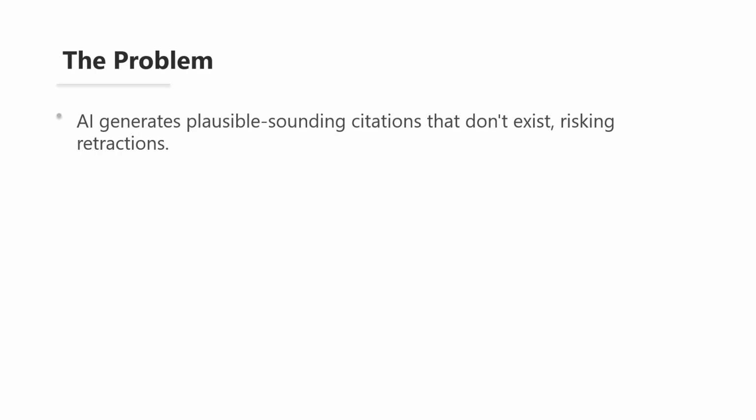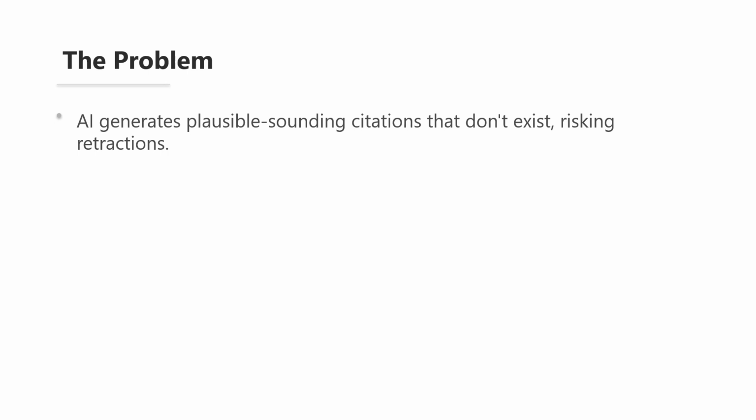Step 2 is digital object identifier verification. Every legitimate paper published in the last 20 years should have a DOI, which stands for Digital Object Identifier. If the AI gave you a DOI, go to DOI.org and enter it. Does it resolve to the correct paper? If there's no DOI, that's suspicious for any recent publication. Ask the AI to provide one and verify it.